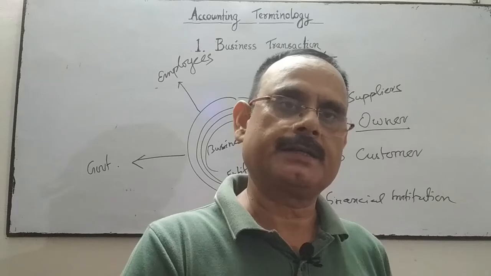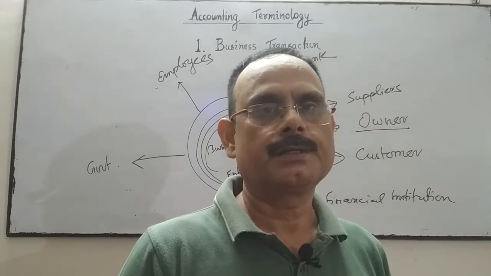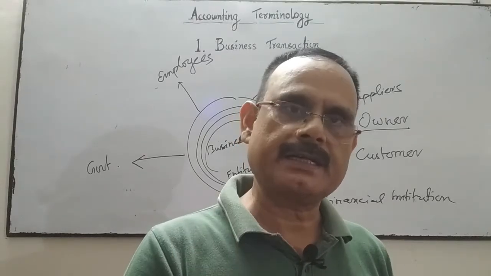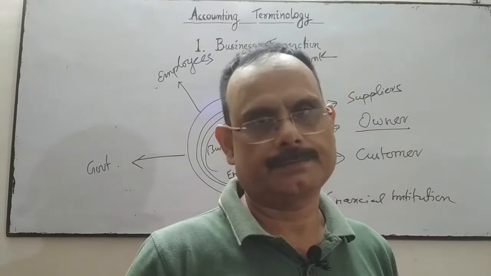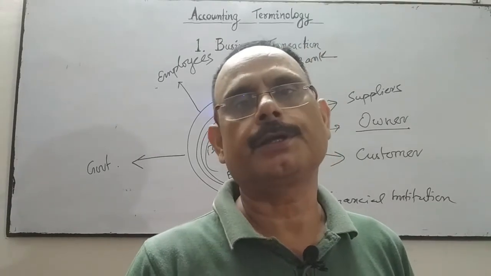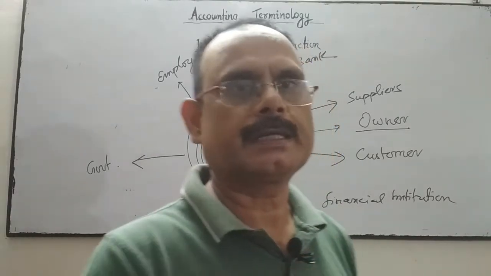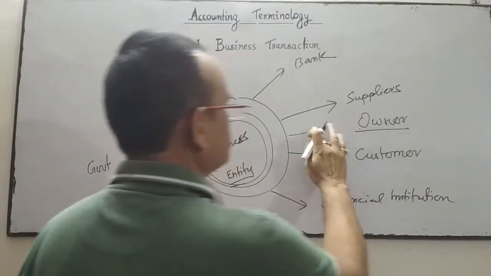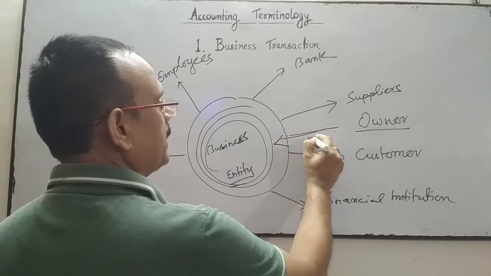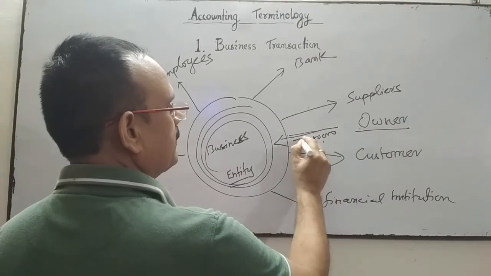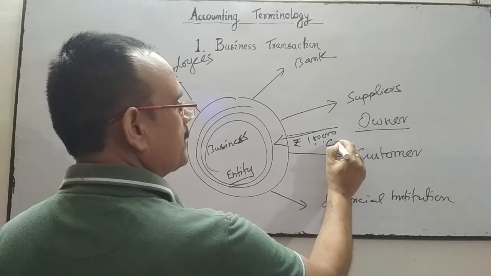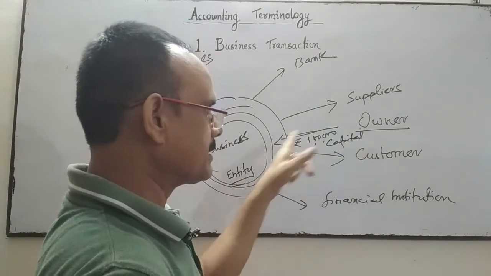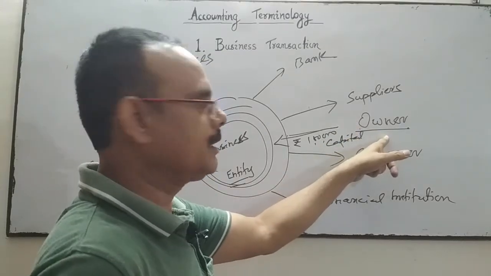And the most important thing is that a business transaction involves a change in the value of some assets, liabilities or capital. For instance, if the proprietor has given 1 lakh as capital to the business, it's a business transaction with an outsider, the owner.